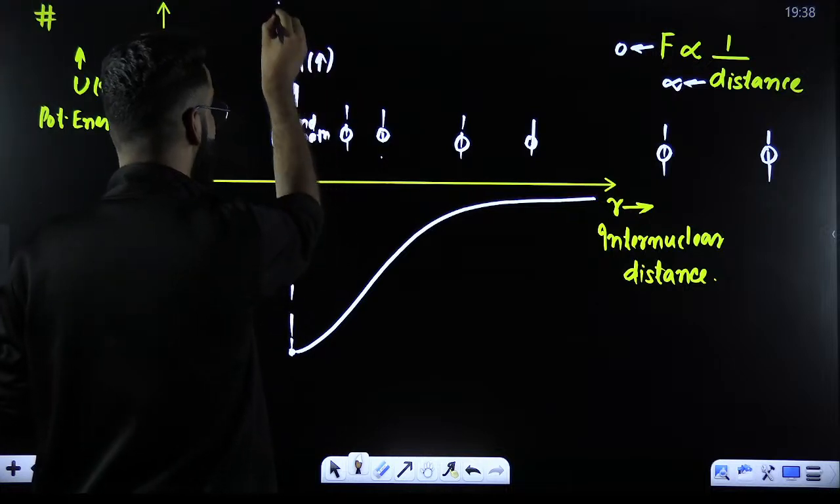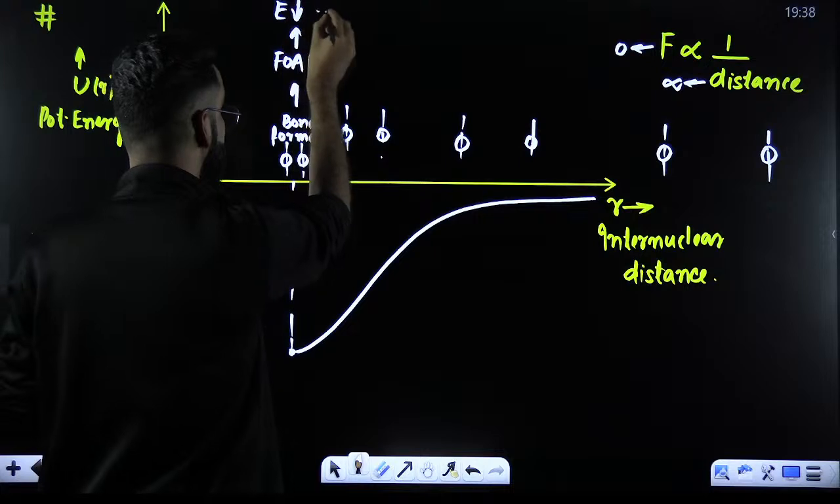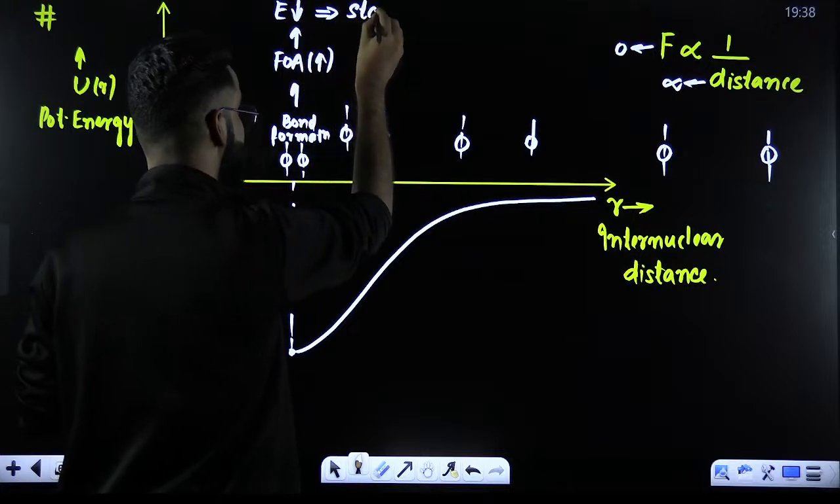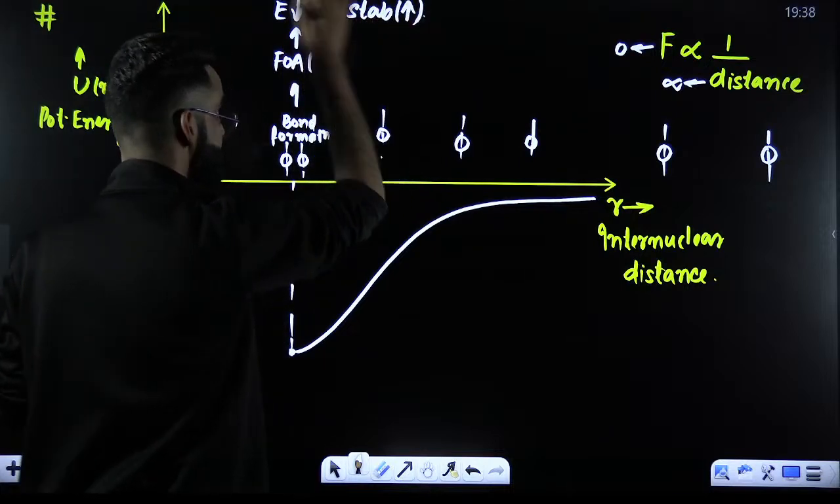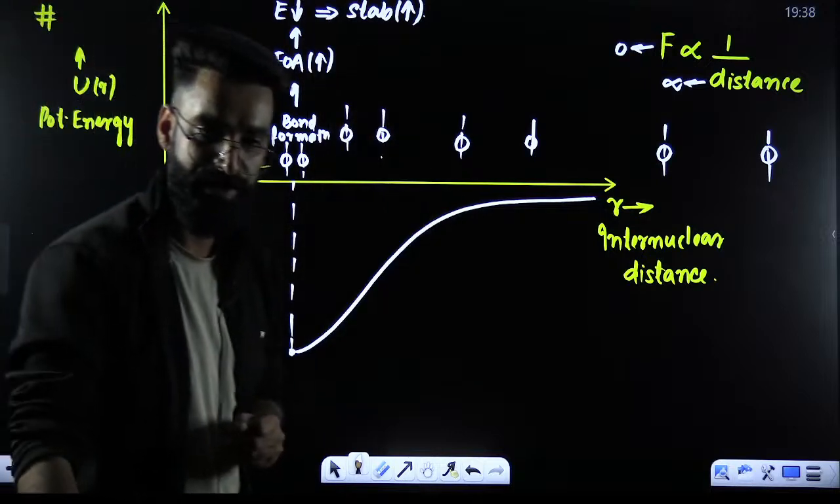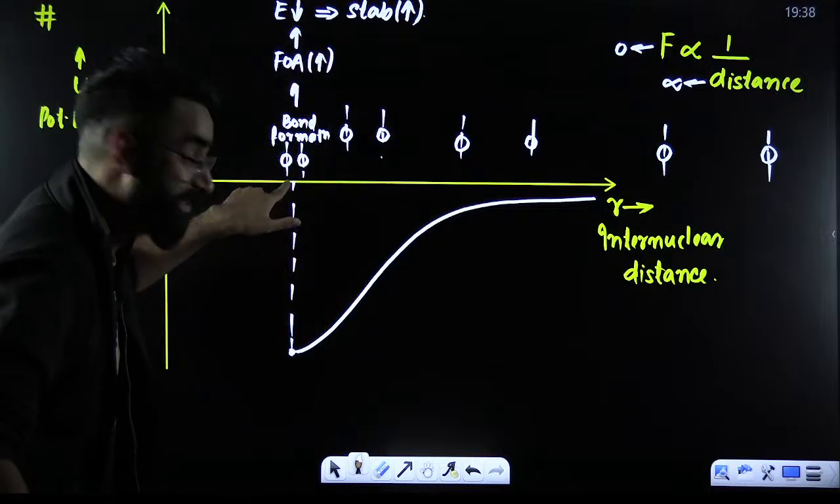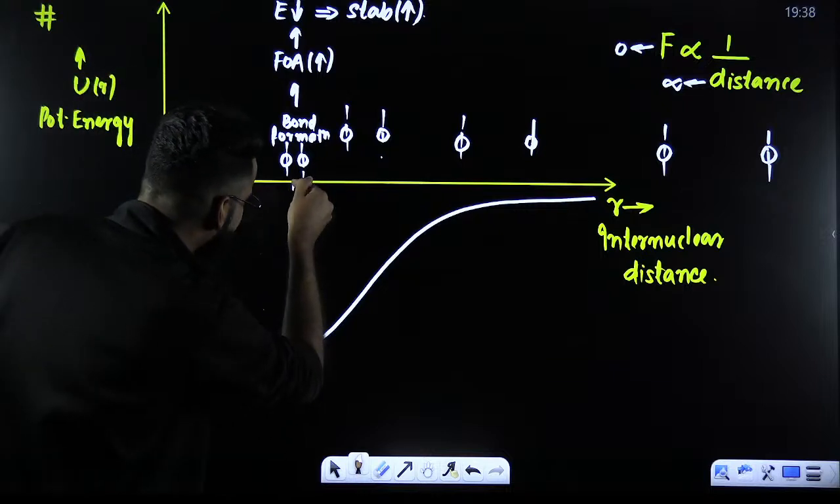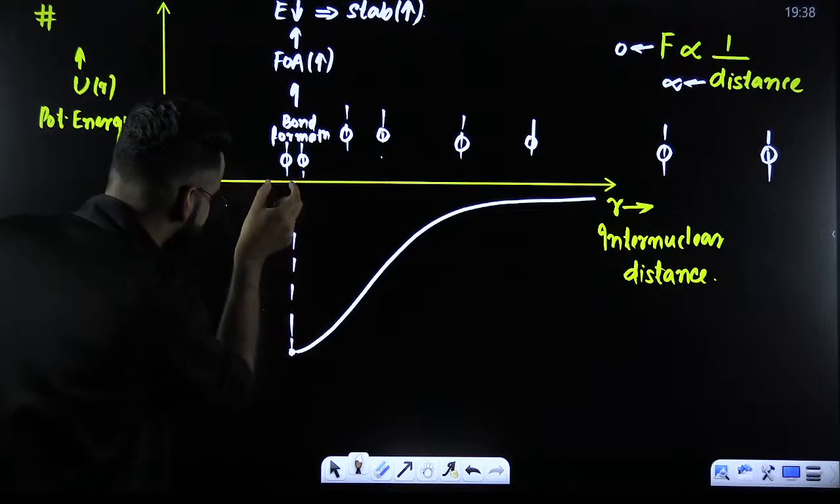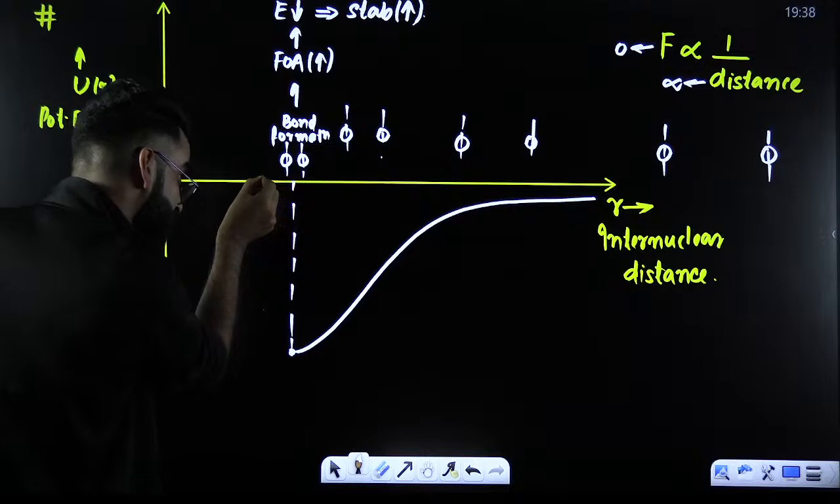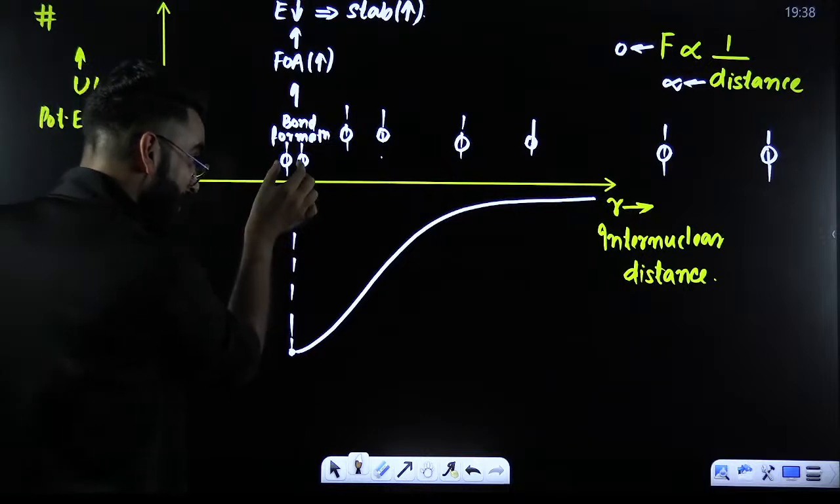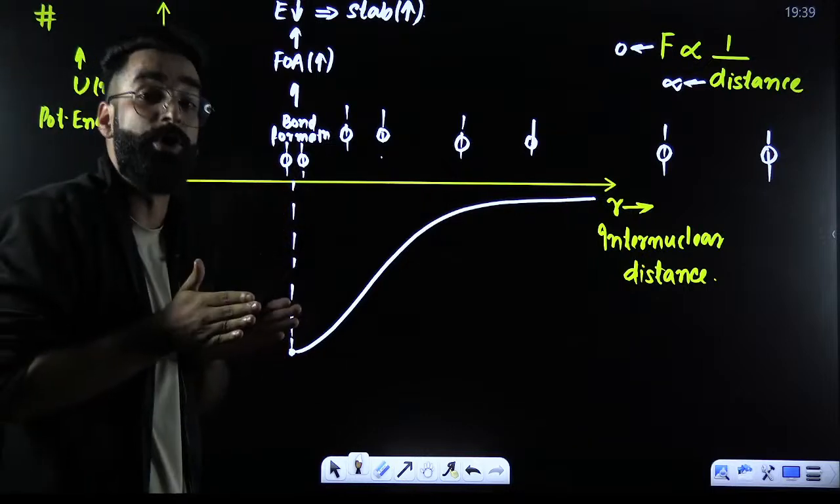Energy of the system is minimum right now. Stability of the system is maximum right now. Now, right after this particular point, if you still want to go in this direction, that means if you still want to decrease the value of R, that means you want these atoms to come further more close.